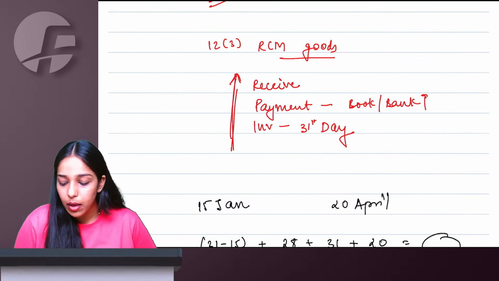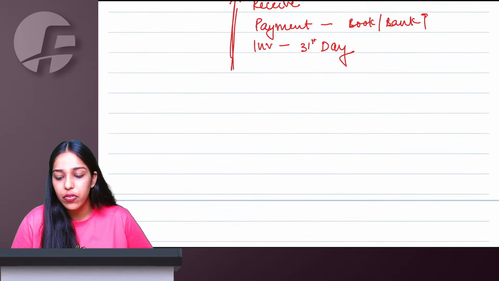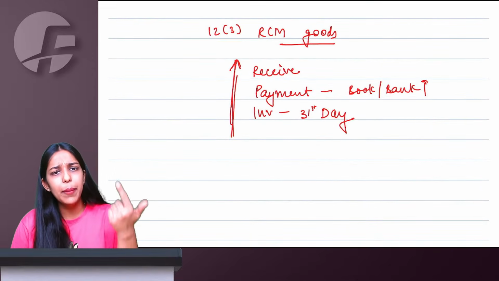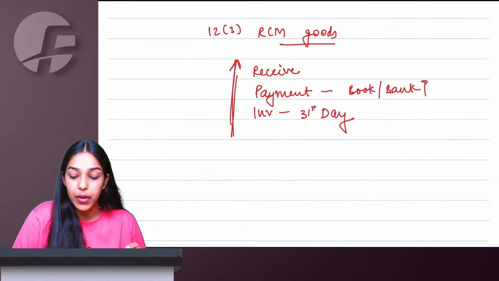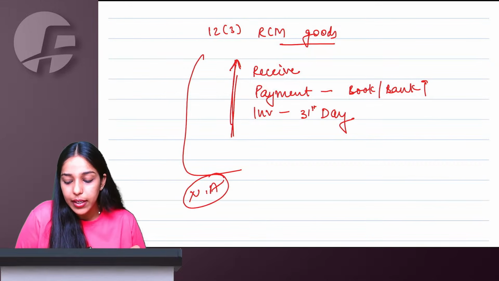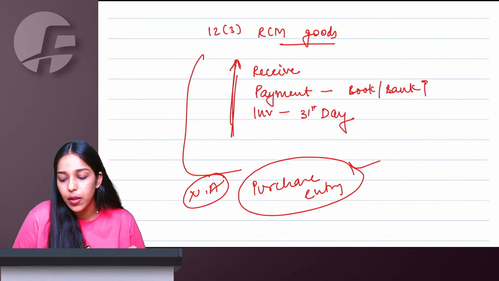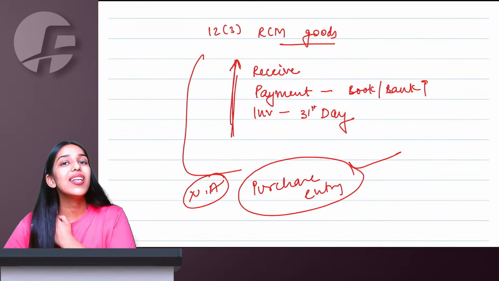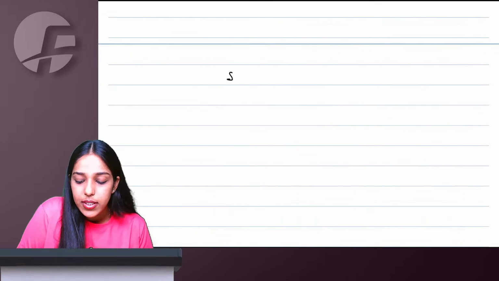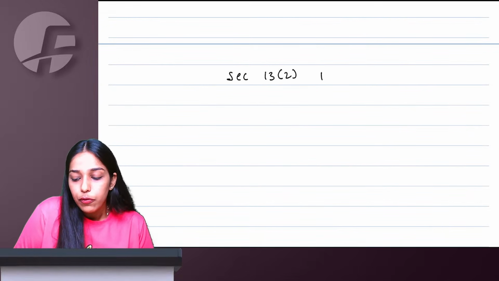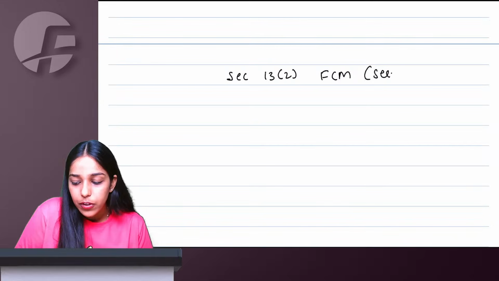Okay, ma'am. So talking about RCM goods, the day on which you are receiving the goods, payment, or invoice say 31st day, whichever is earlier is your time of supply. If nothing is available, then whenever you are doing purchase entry of these goods in the books, that becomes your last option to take as time of supply. Talking about section 13.2, forward charge mechanism for services.